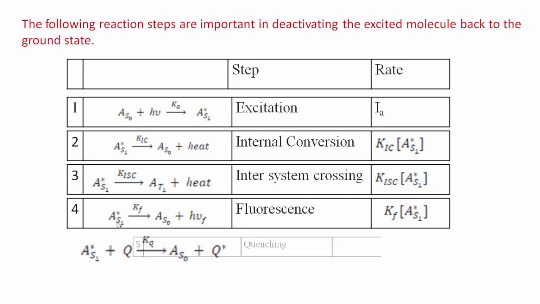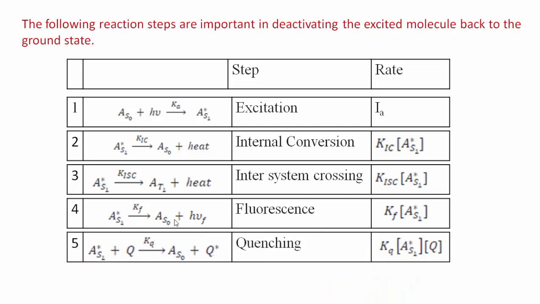And the fifth possibility, before all this happens, is if there is a chance of collision between this foreign molecule Q and the excited molecule, due to the collision the excited molecule gets deactivated. When this excited molecule comes in contact with this other molecule, it transfers its energy to it, due to which this molecule gets deactivated and the other molecule gets excited.